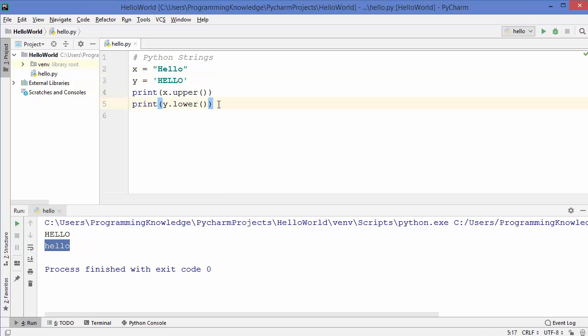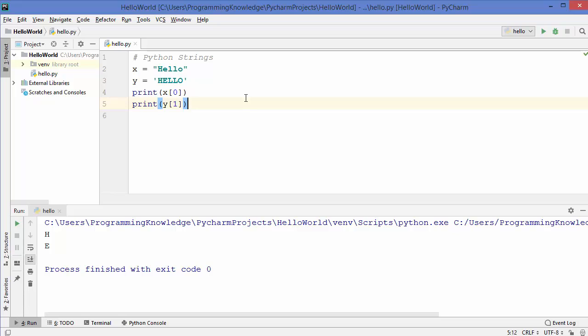Now in Python, everything is an object. So using these square brackets, you can extract each and every letter based upon their index. For example, I write index 0 here, and in the y, I'm going to use the same square brackets and write 1 here, which is index 1. Let me run the code, and it prints the first character of the string because it's at index 0, and here you can see the second character of the string, which is at index 1. So always remember, indexes start from 0, not from 1.